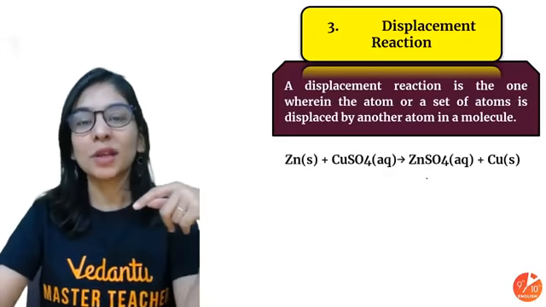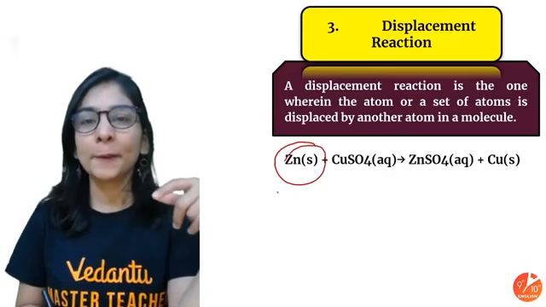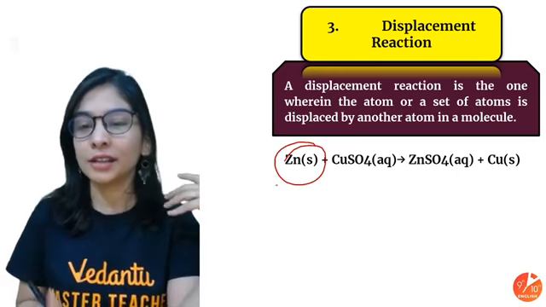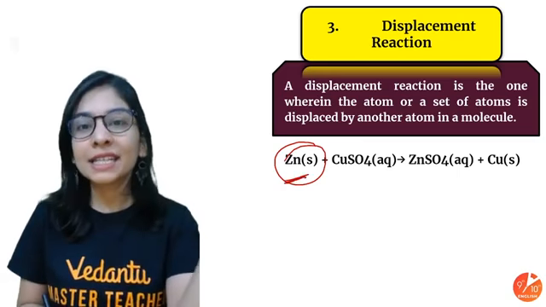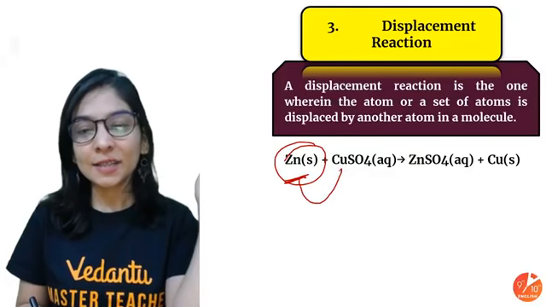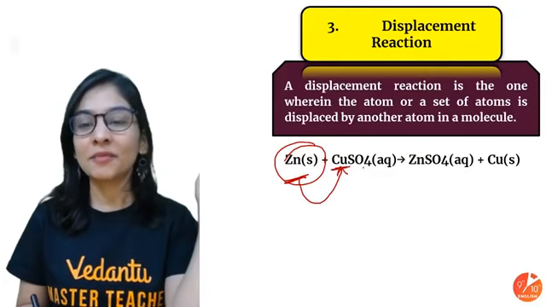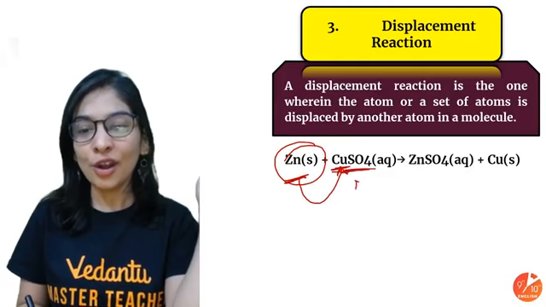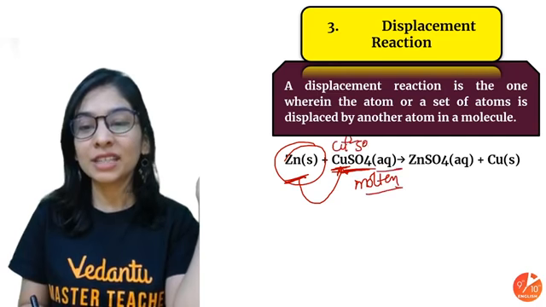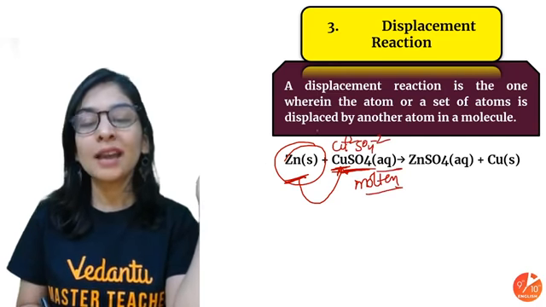Here the examples are there in your textbook in form of metal. So when you have a highly reactive metal, it can displace a less reactive metal from its aqueous solution or from its molten salt. The reason to take aqueous and molten is so that ions will be dissociated, ions will be free, and the reaction is easy to perform.